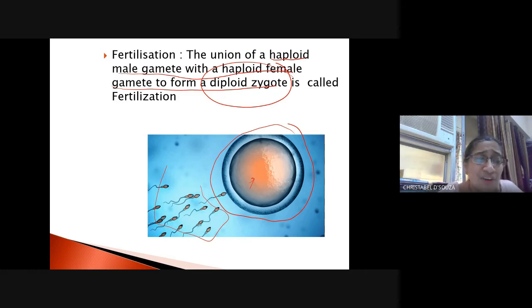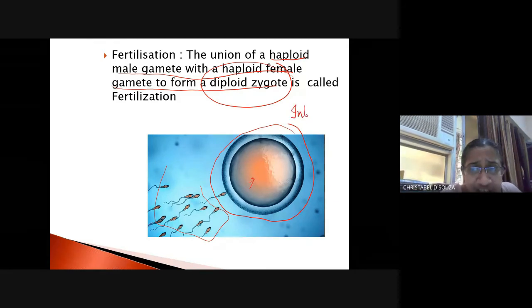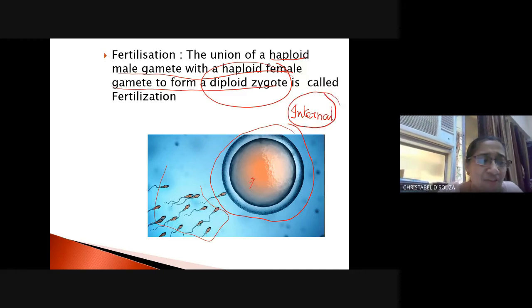Now, how does fertilization take place? In humans, it is internal fertilization, which means the fertilization occurs inside the body of the female. Now the semen is ejaculated by the male into the vagina of the female.